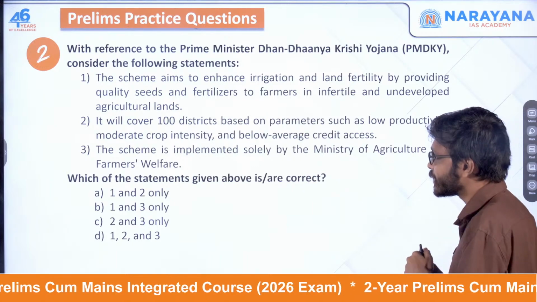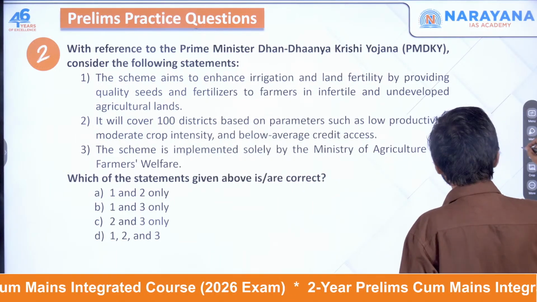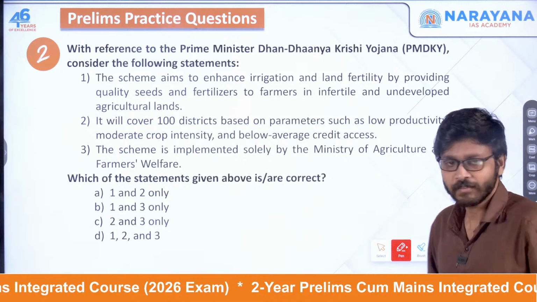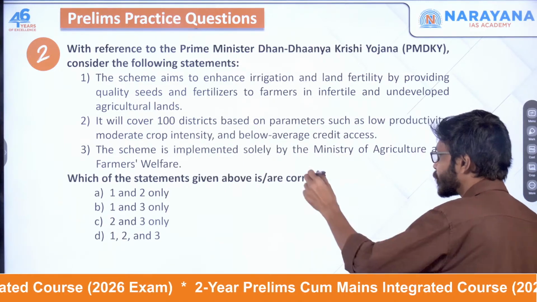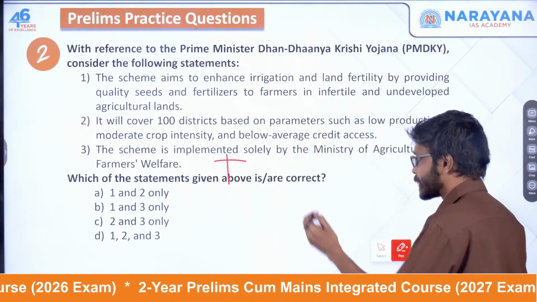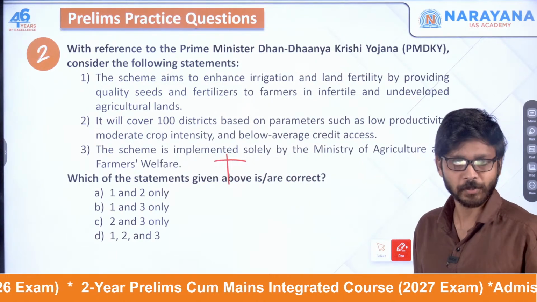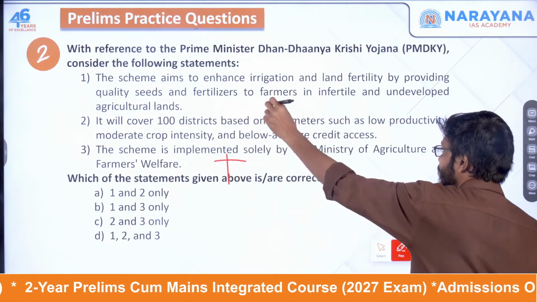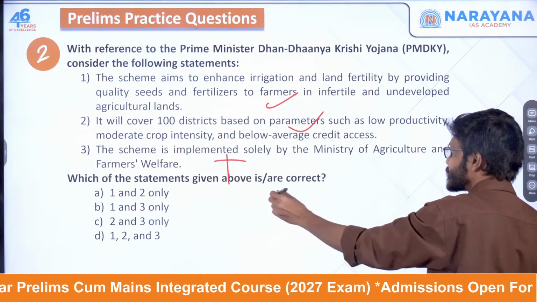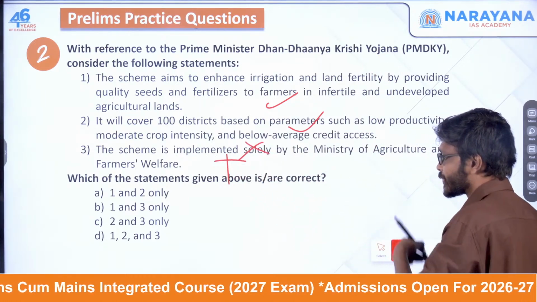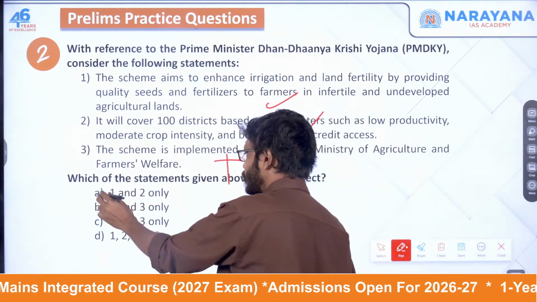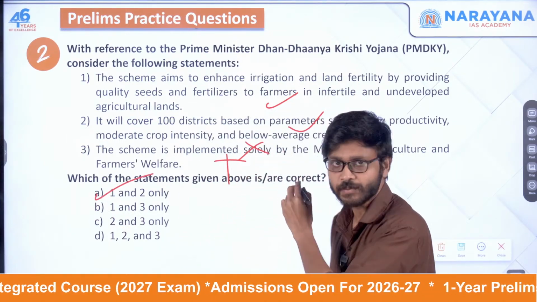Finally, the third statement: the scheme is implemented solely by the Ministry of Agriculture and Farmers Welfare. No, one more ministry is also there, the Ministry of Fisheries, Animal Husbandry and Dairying is also part of this scheme. So this is not solely, one more ministry is there. So the correct answer is 1 and 2.